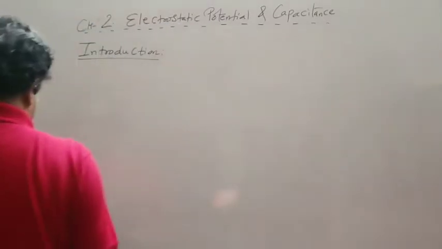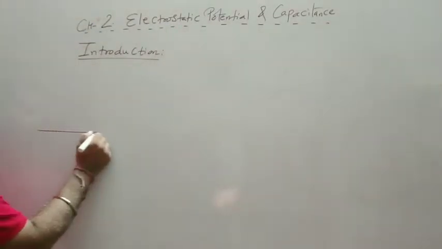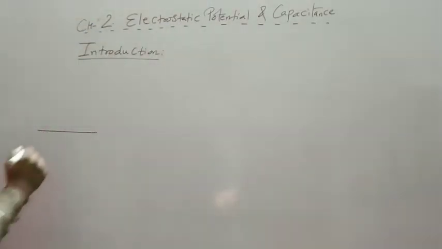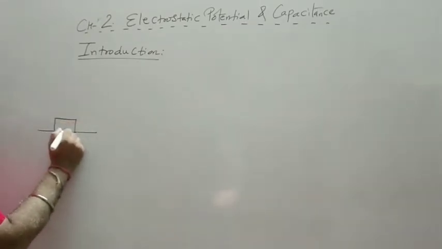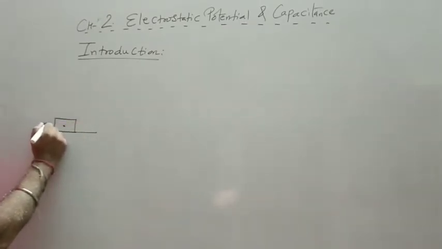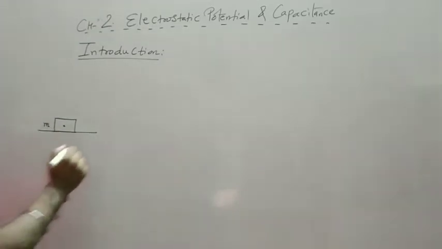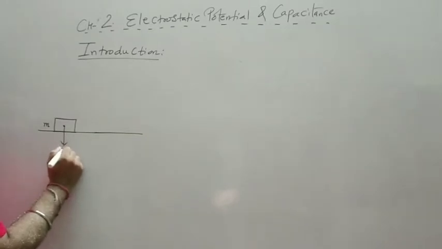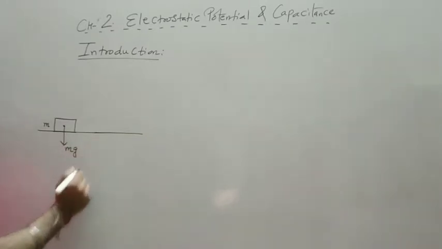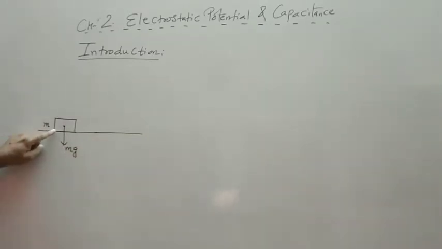Now what was the work done against the gravitational force? A block was placed on the surface of the earth. The mass of the block was m. Now this block of mass m was raised to a height h. The gravitational force acting on the block was in the vertically downward direction.